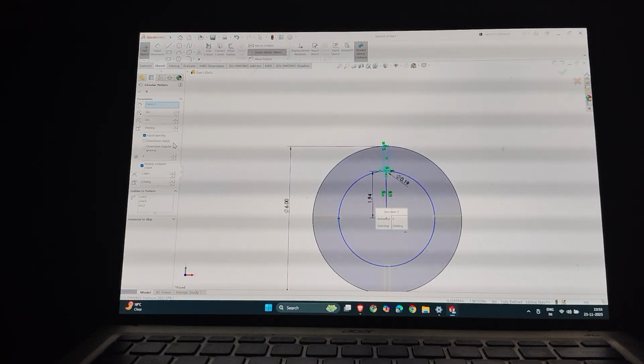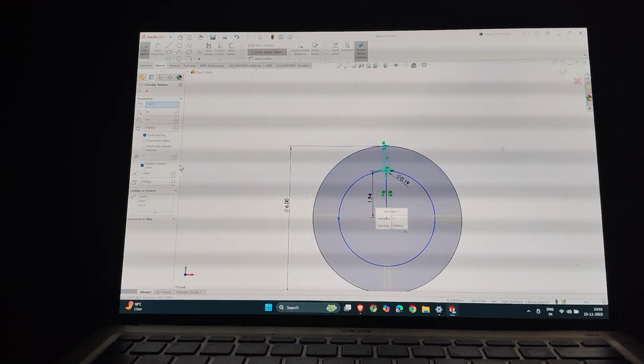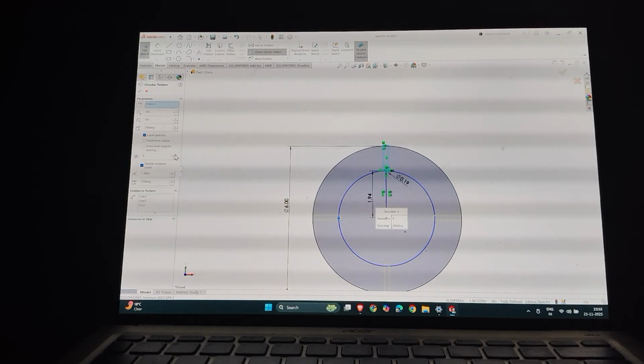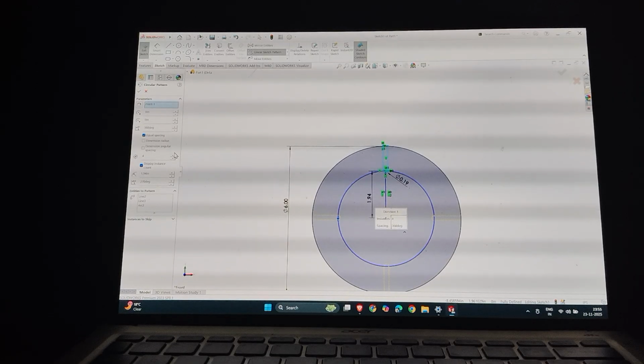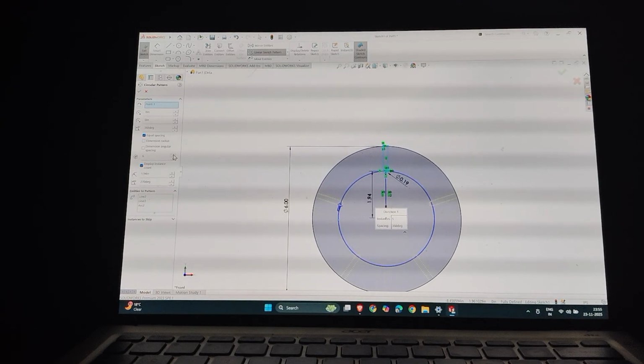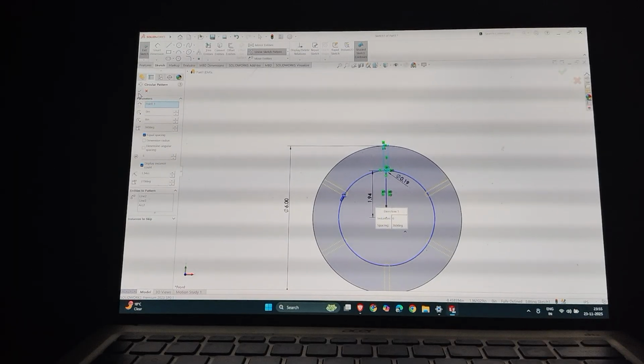I can change it. I can make it a 6-slot mechanism or another slot mechanism. So let me select 6. Okay, I'll select the 6 now.